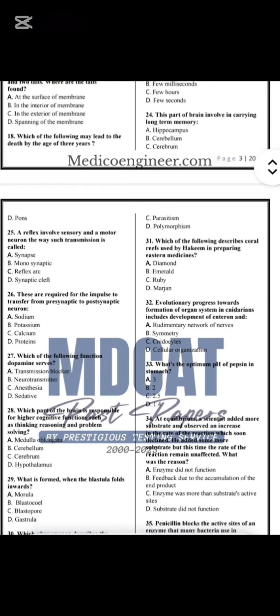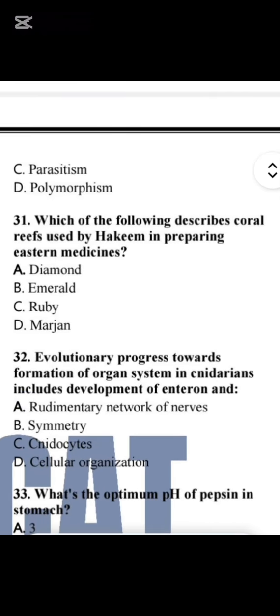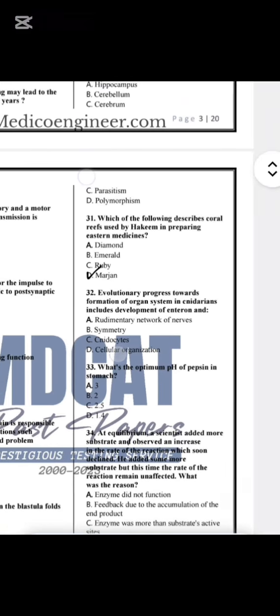So since last time we did the MCQs till 30, so we are going to start the MCQs from 31st. The 31st MCQ is: which of the following describes the coral reefs used by the Hakim in preparing Eastern medicines? So it is the margin which is used by the Hakim to prepare the coral reefs.